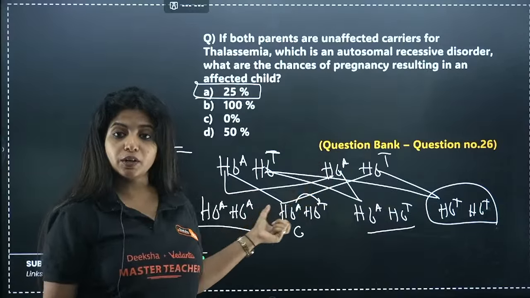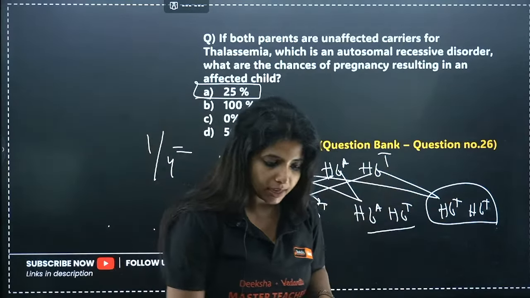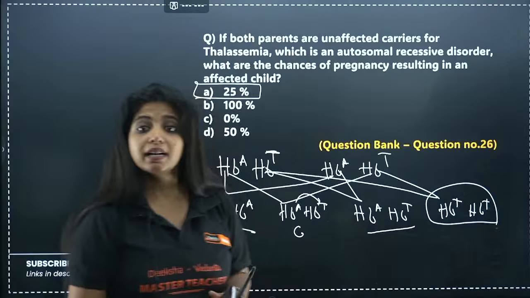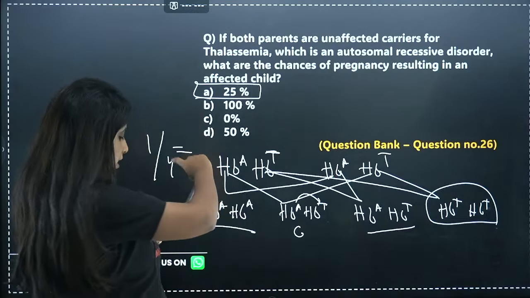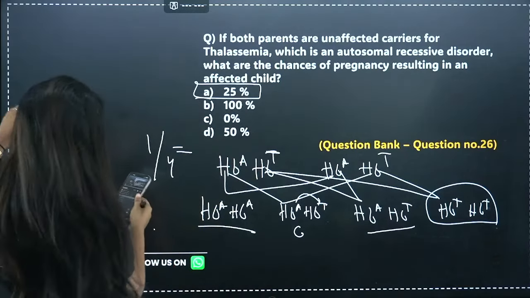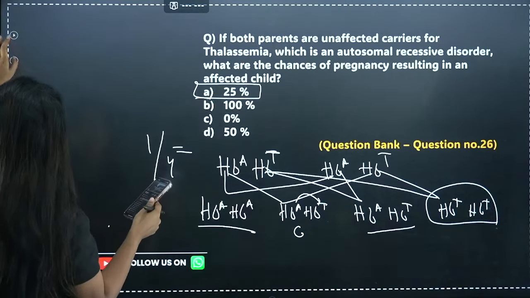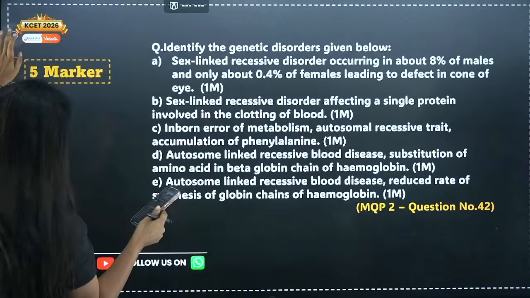In that particular case, when you cross, your answer is going to be 25%. The answer is A, not C. It is going to be A. Okay? I hope you were solving the same question.